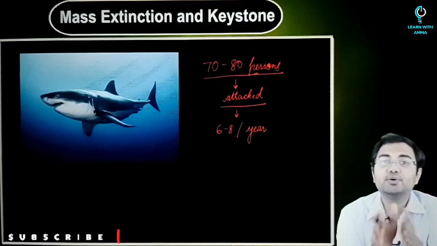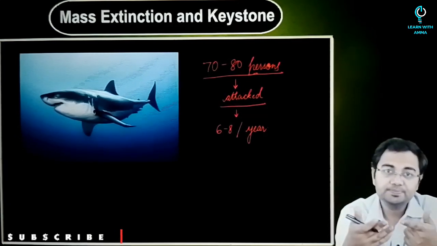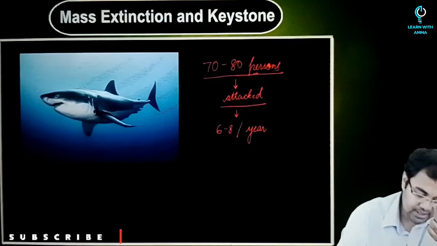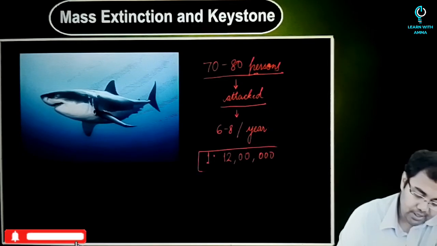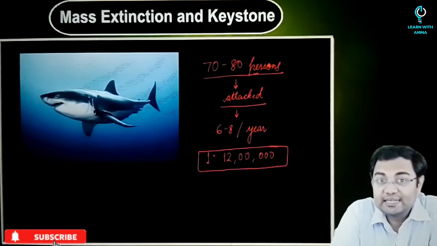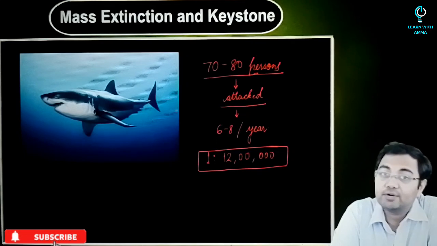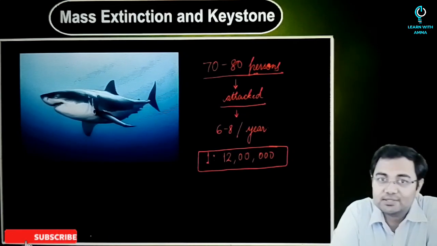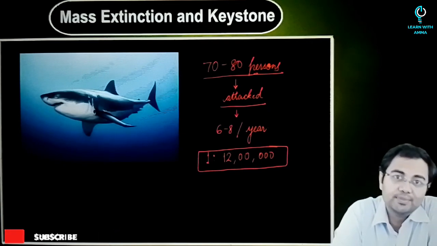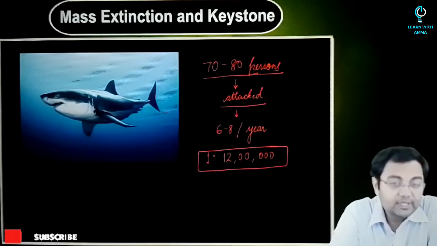Now just look at the number of sharks that we kill. If you just compare, this number comes out to be 1 is to 12 lakhs. So for every human that is being killed by a shark, we are killing 12 lakh of them. So how do we say that these are the ones which are harmful for us? Rather, we are the ones who are harmful for them.